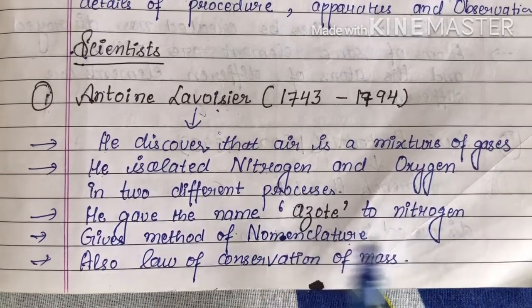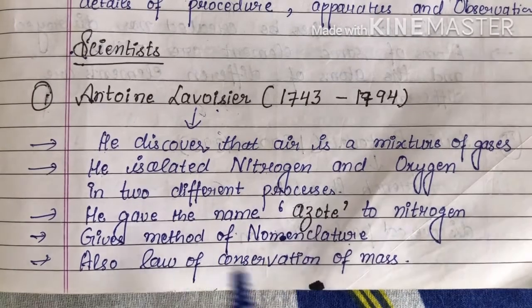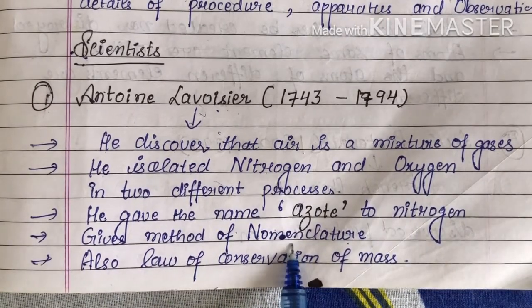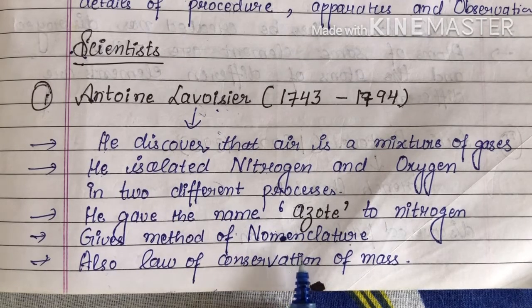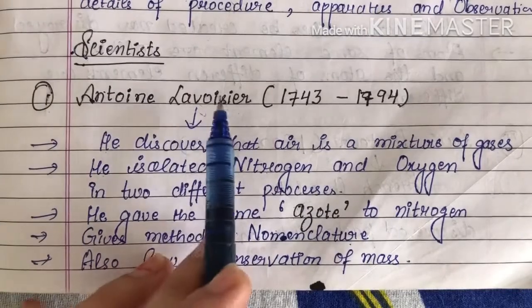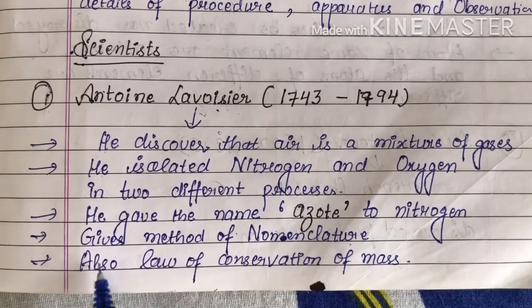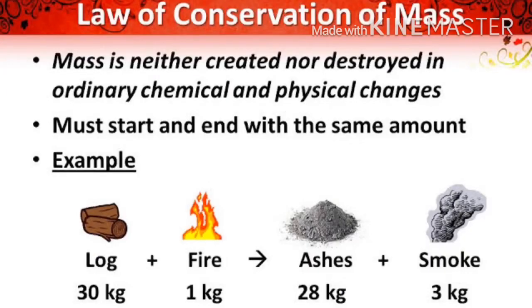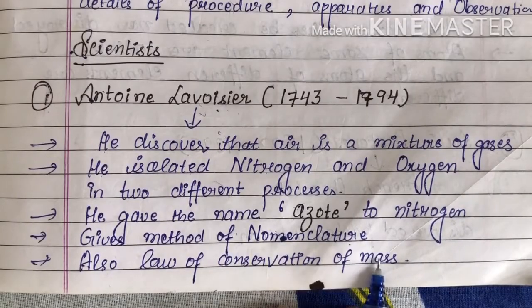He also gave the method of nomenclature. What is nomenclature? It means how to write the names of chemical compounds. For that, some steps are followed, and those steps were given by Antoine Lavoisier. Then he also gave the law of conservation of mass. What is the law of conservation of mass? Mass can neither be created nor destroyed. This is the law of conservation of mass.